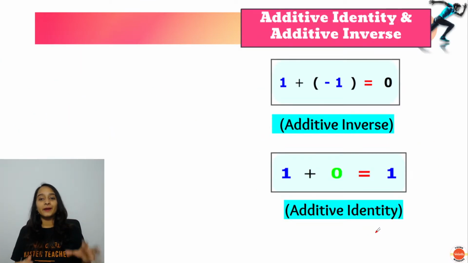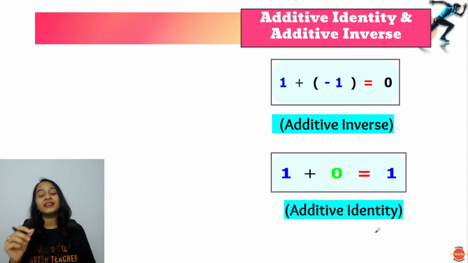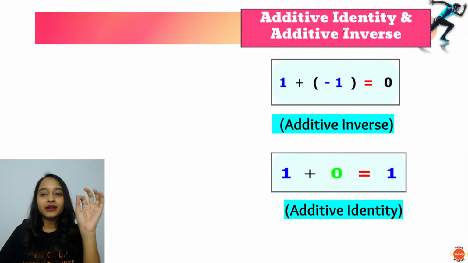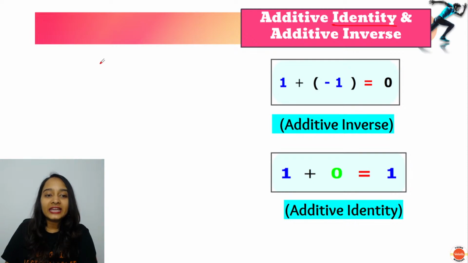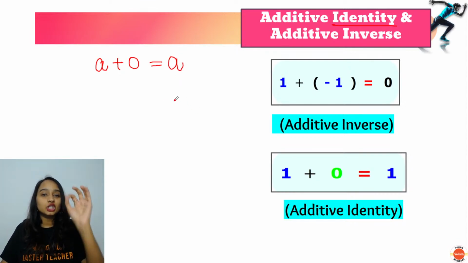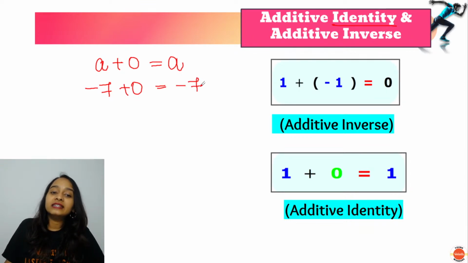Now let's talk about additive identity and additive inverse. A lot of you are confused. Guys, please remember additive identity. If I take any integer and add it with 0, the identity of the integer remains the same. If I take a negative integer and add it to 0, the identity is preserved.